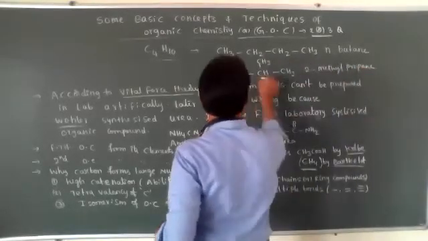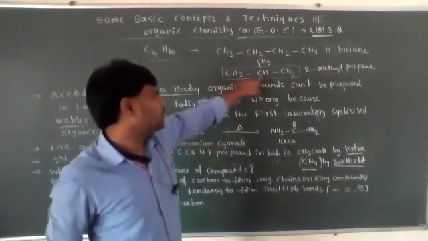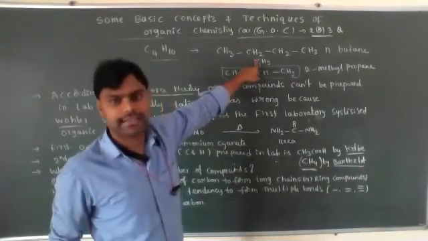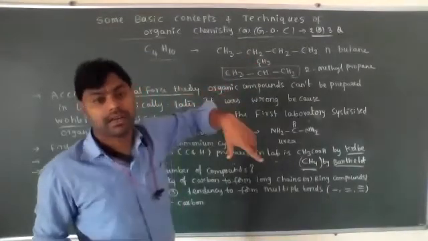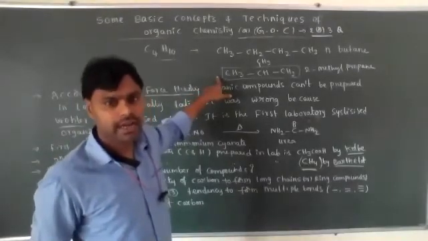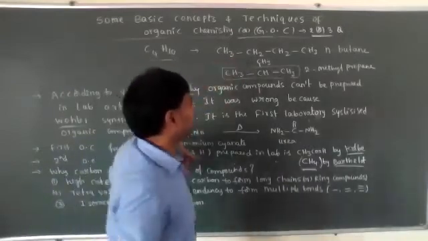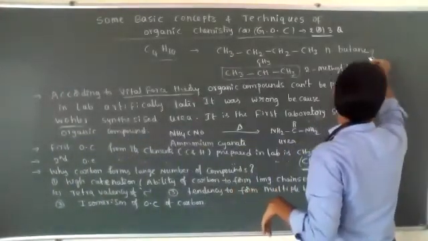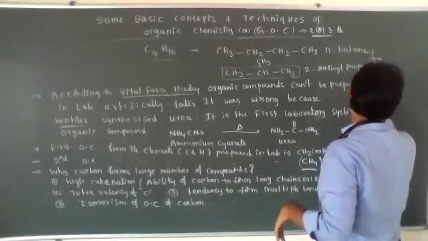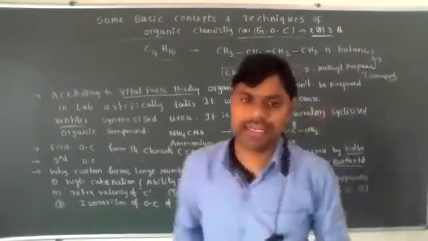Here the longest carbon chain is 3 carbons, but the second or middle carbon has one branch. Both molecular formulas are the same, but different bonding connectivity is present. That's why these two are called isomers. It belongs to structural isomerism.